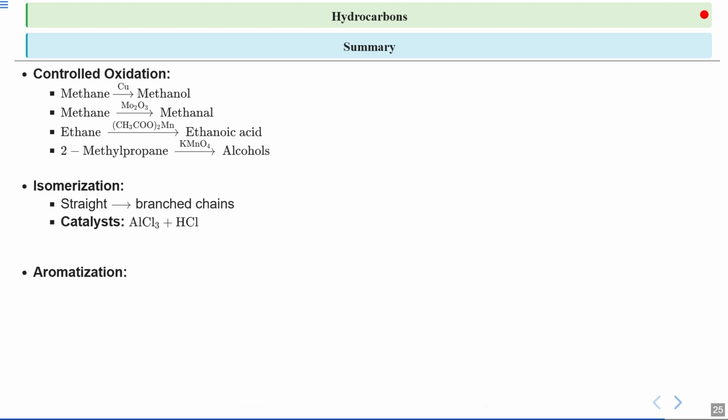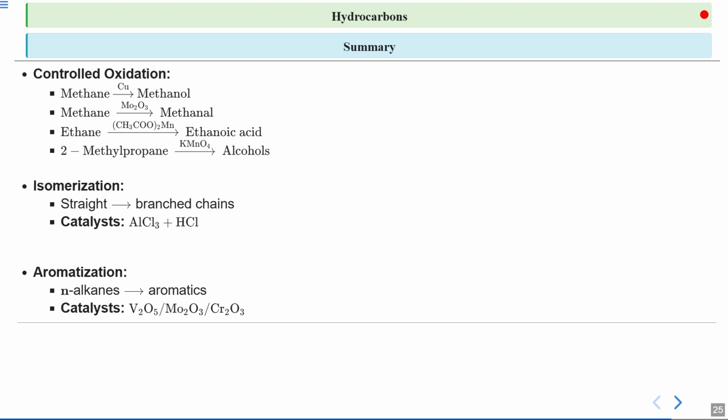Next, we studied aromatization, which involves converting alkanes into aromatic compounds. The catalysts used for aromatization include vanadium pentoxide, molybdenum trioxide, and chromium trioxide. These catalysts help facilitate the conversion of alkanes into aromatics, making the process more efficient and widely used in the chemical industry.